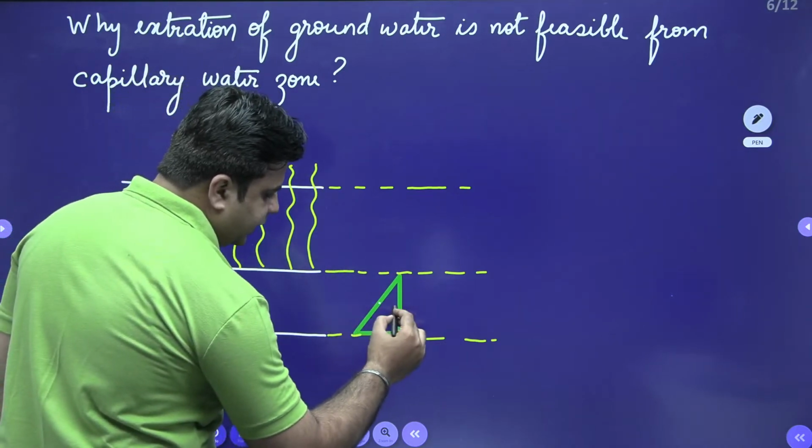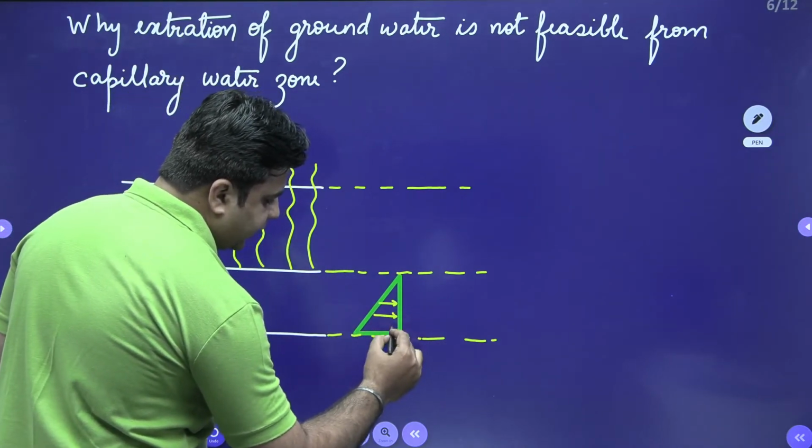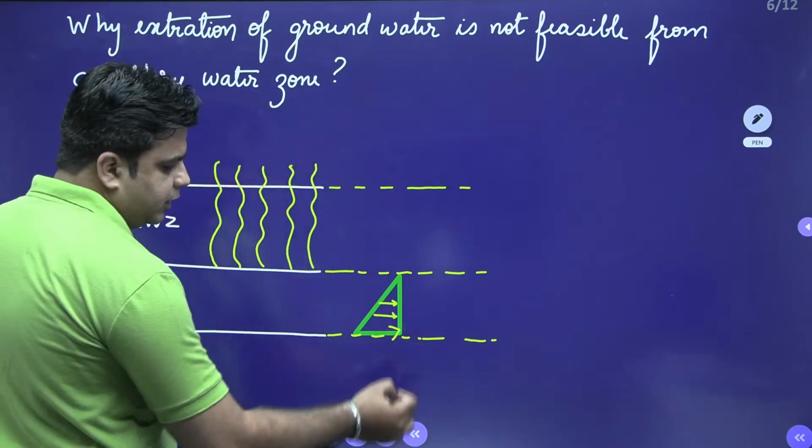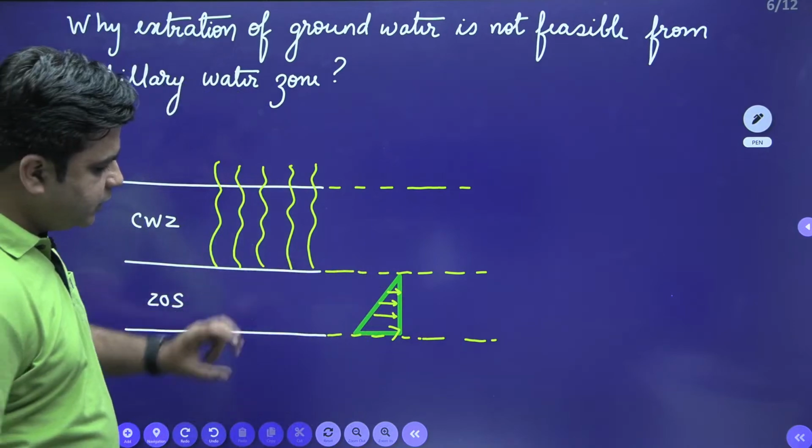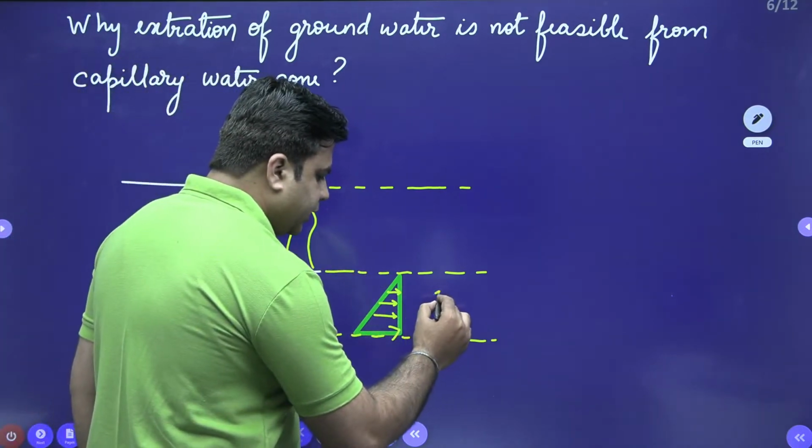It is only experiencing hydrostatic pressure like this. This is the hydrostatic pressure which is experienced by water present in the zone of saturation.